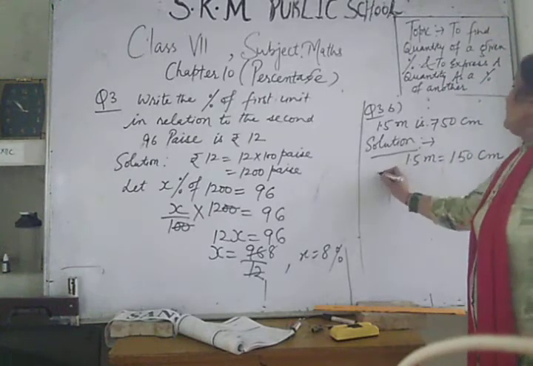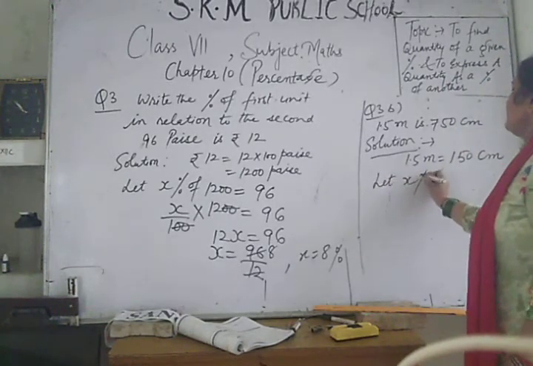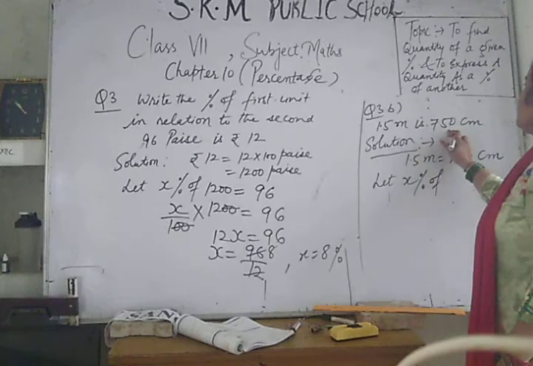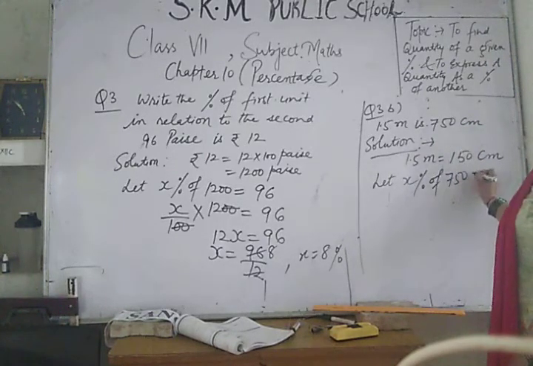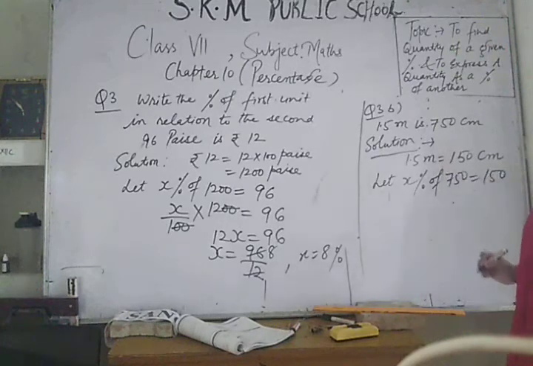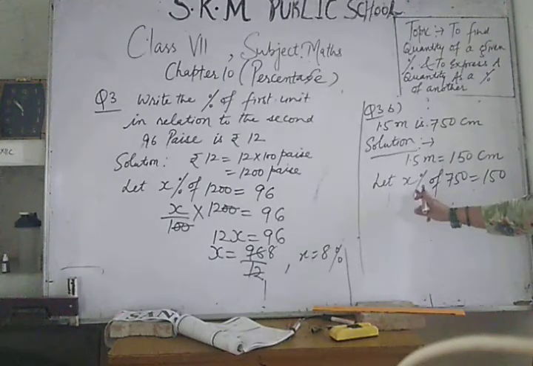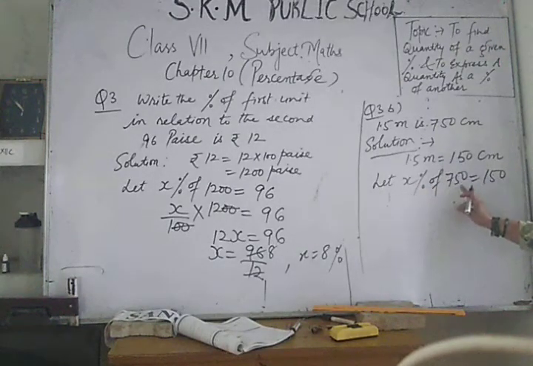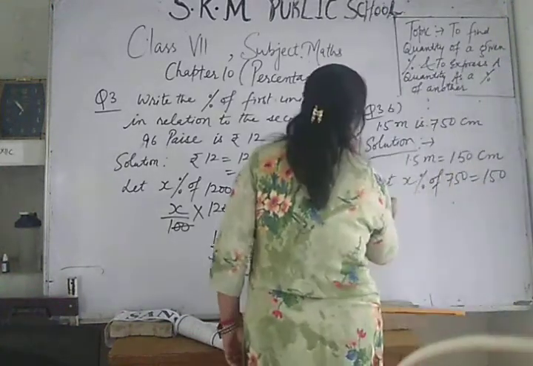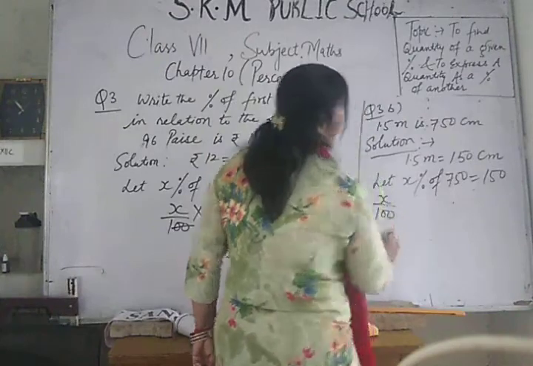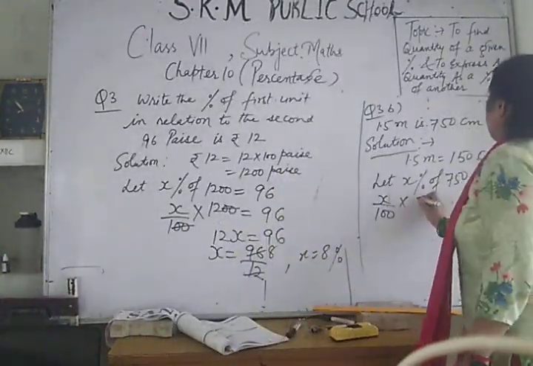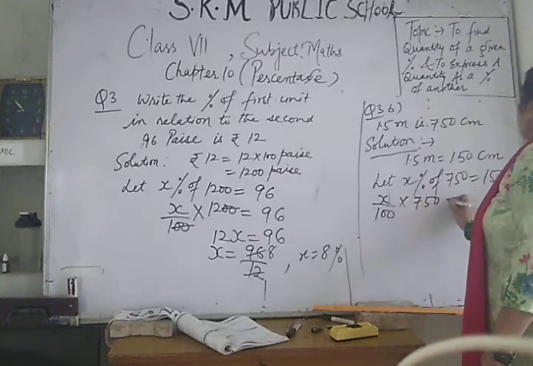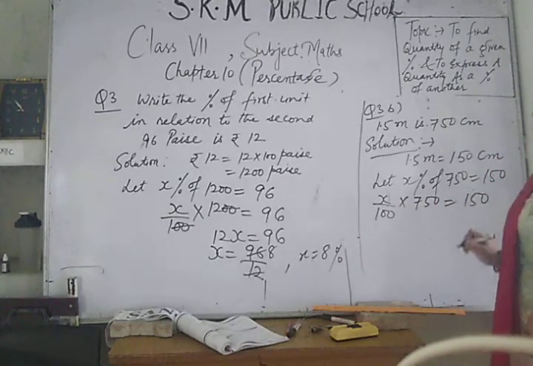So let x% of the bigger unit, 750, be equal to the smaller unit, 150. Then x percent means x upon 100, of means multiply by 750, is equal to 150.